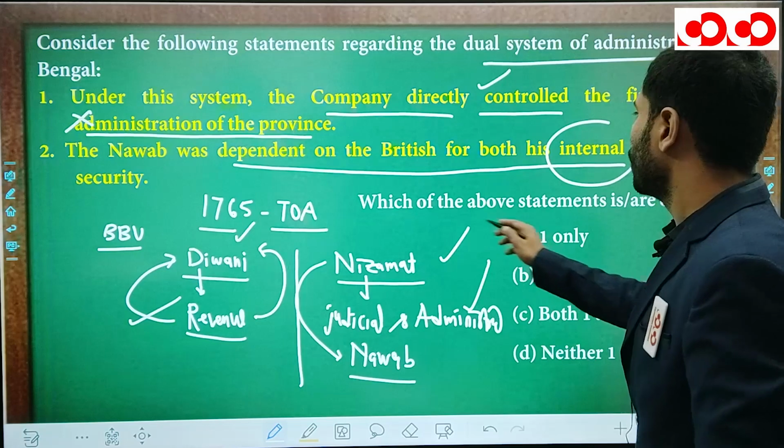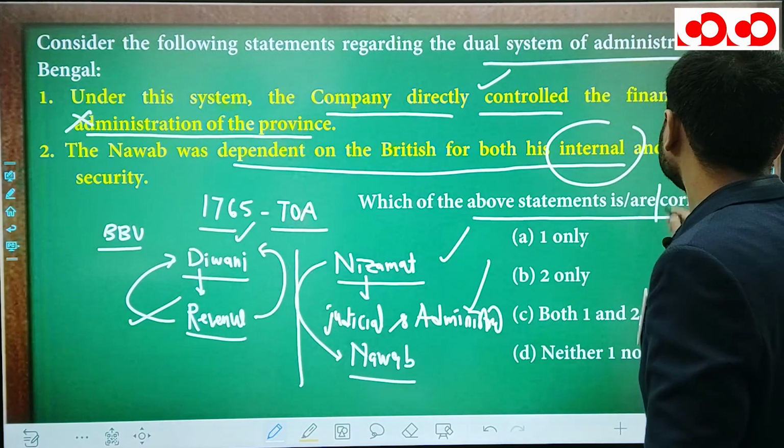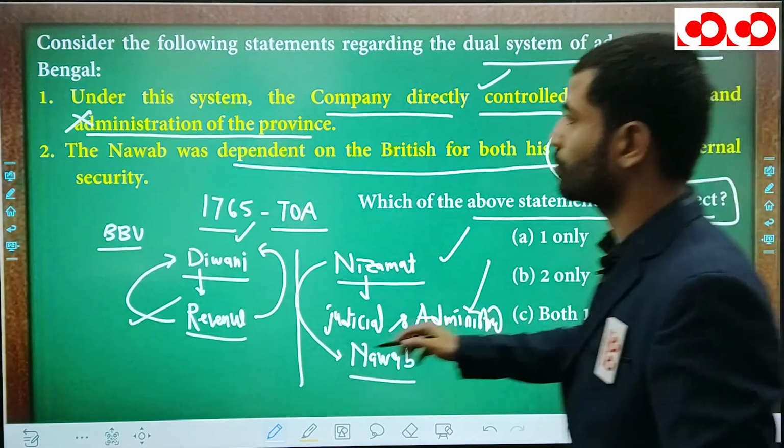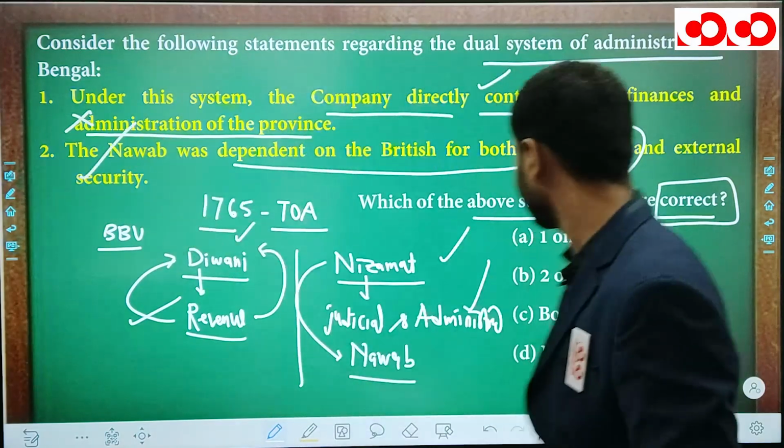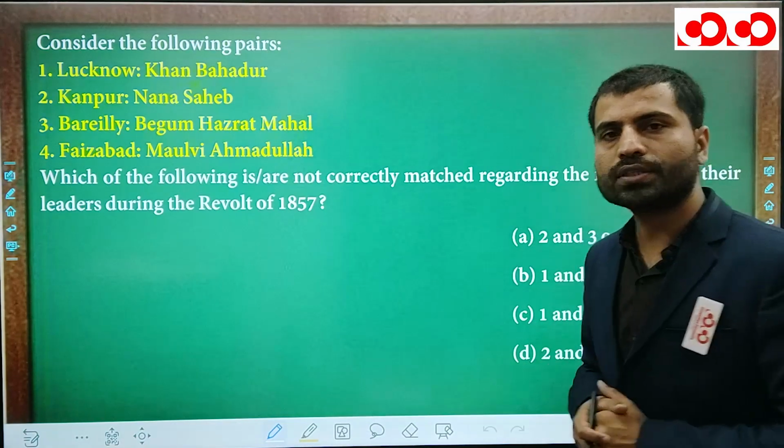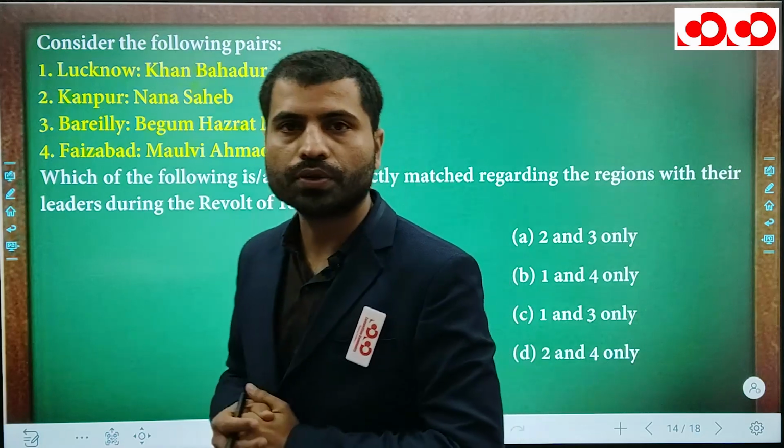Now, what are they asking? Which of the above statements are correct? So, the first statement was wrong, but the second statement is correct. Now let us enter into the revolt of 1857.